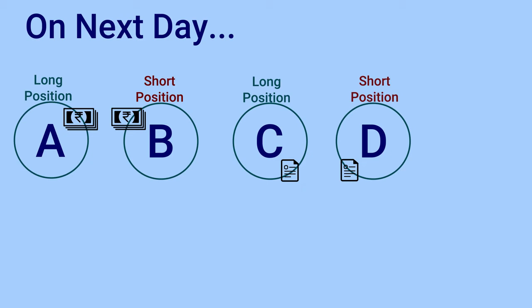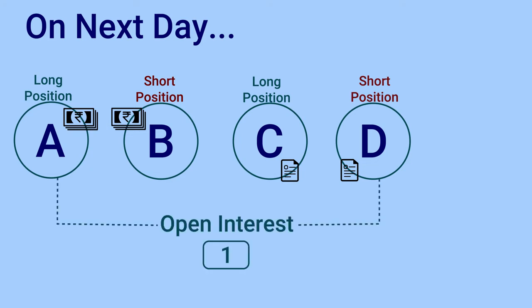A and D square off their positions, not necessarily with the person they originally traded with, because B and C have decided to remain with their positions. So when A and D revert their positions, the open interest of the market comes down by 1. Now the open interest is 1.